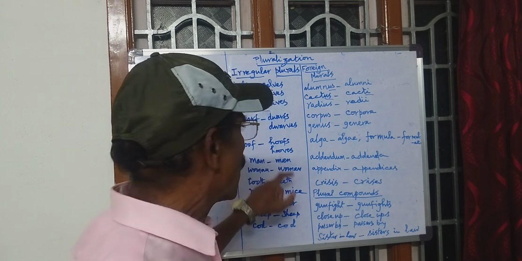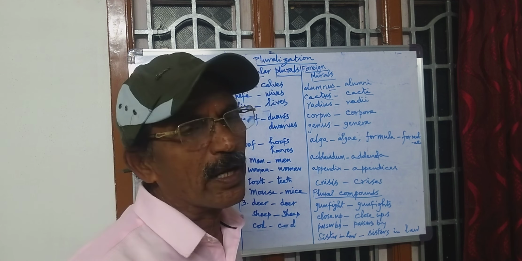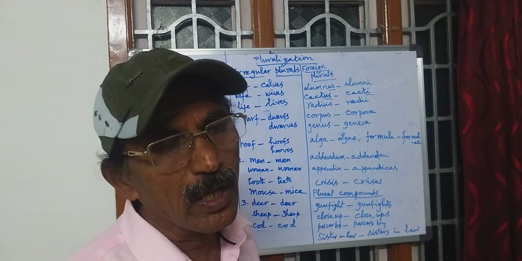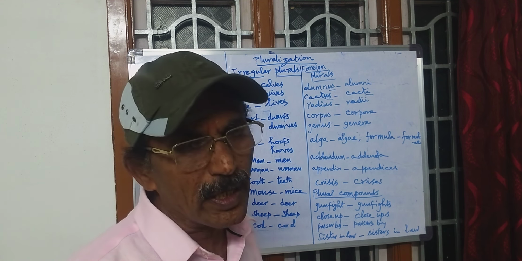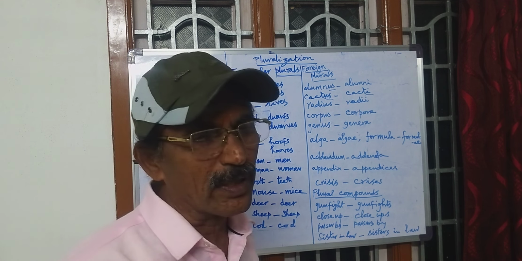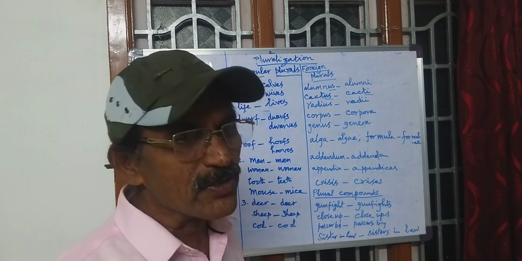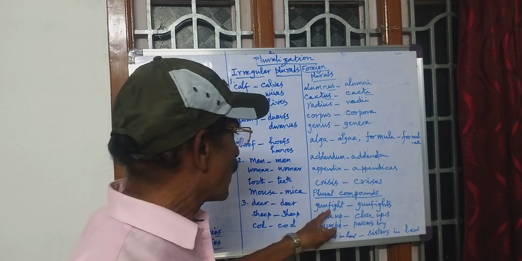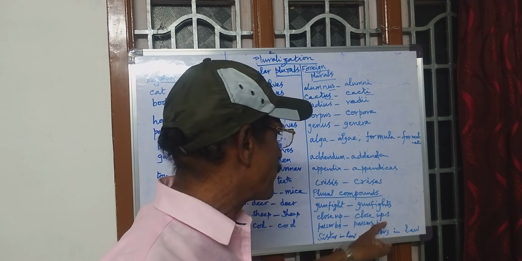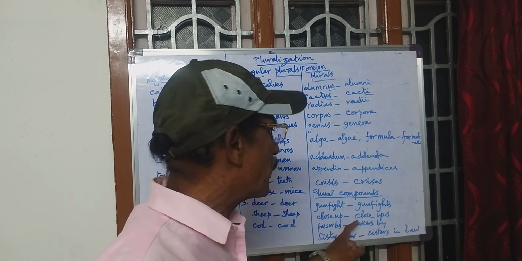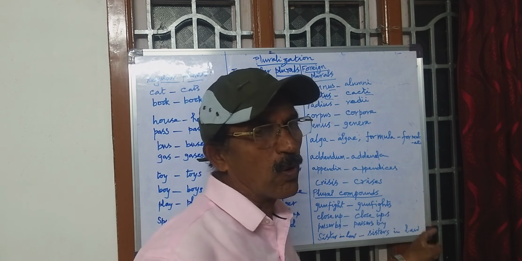Then let us pass on to the plural compounds. Commander in chief. We have to say commanders in chief, not commander in chiefs. Commanders in chief. Gunfight, gunfights. Close up, close ups. Passerby, passersby. Sister-in-law, sisters-in-law.